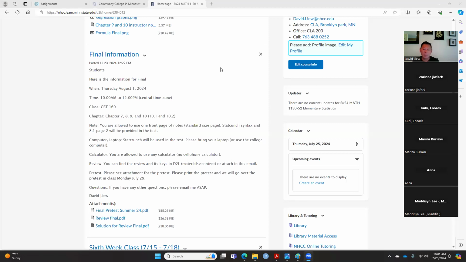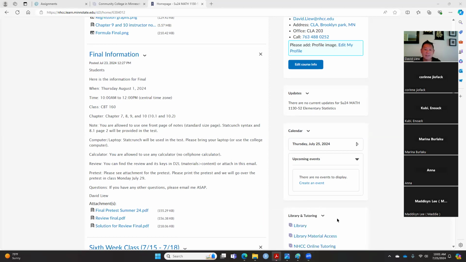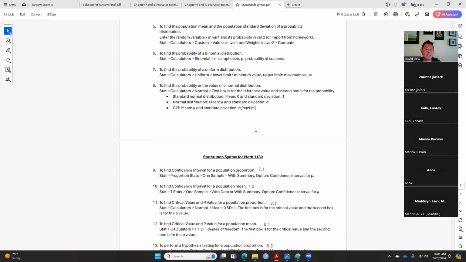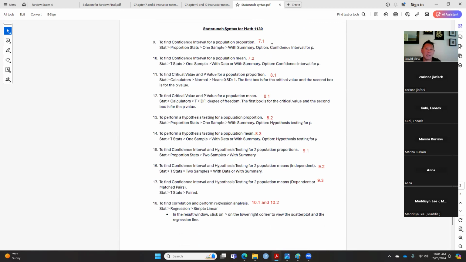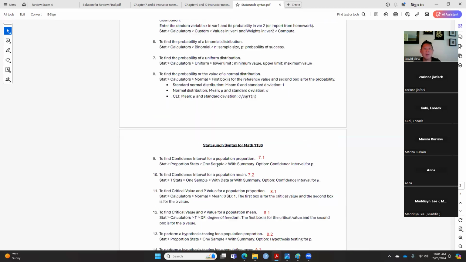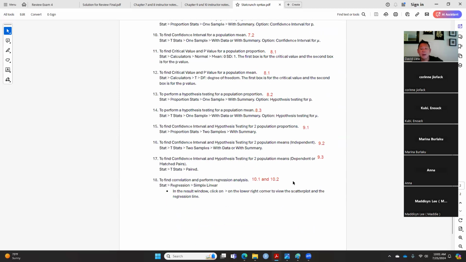StatCrunch syntax and 8.1 page 2 will be provided. Some of you were wondering what the StatCrunch syntax is. This is the StatCrunch syntax I'm talking about. Again, I'm not going to label any numbering here. That means this is a clean piece of paper. This is what we call the StatCrunch syntax, and it will be given in the finals.